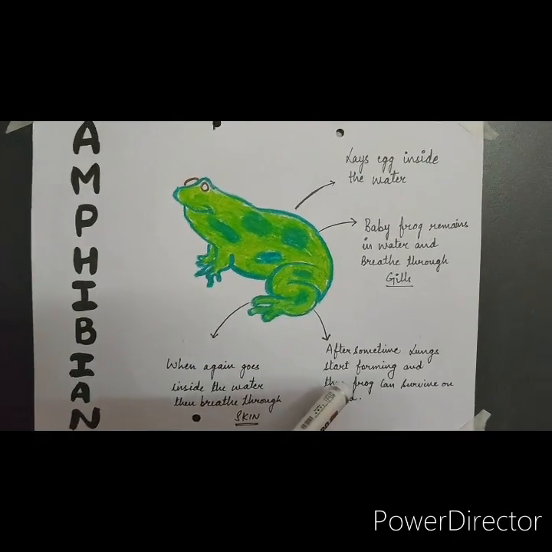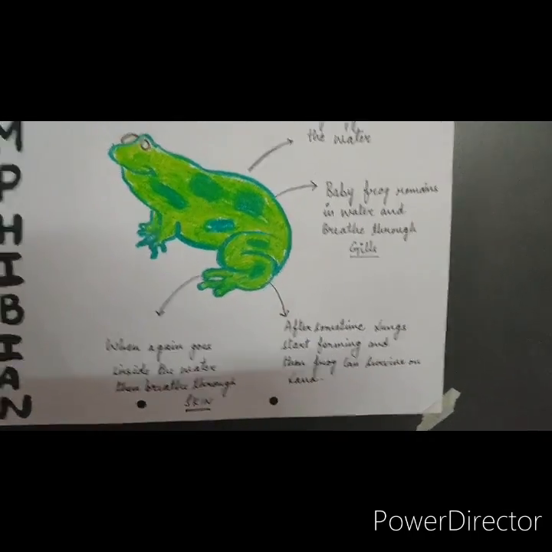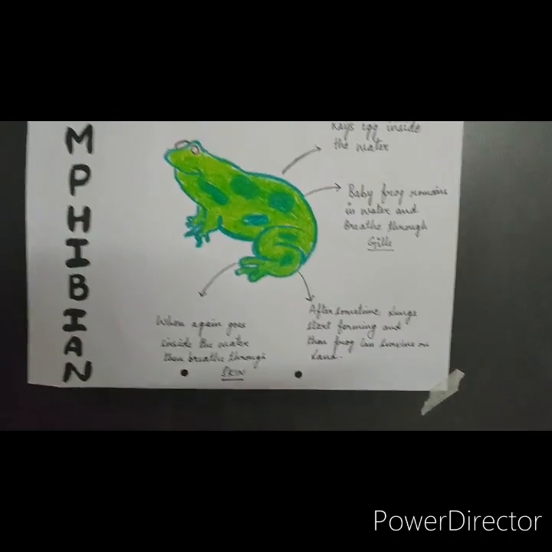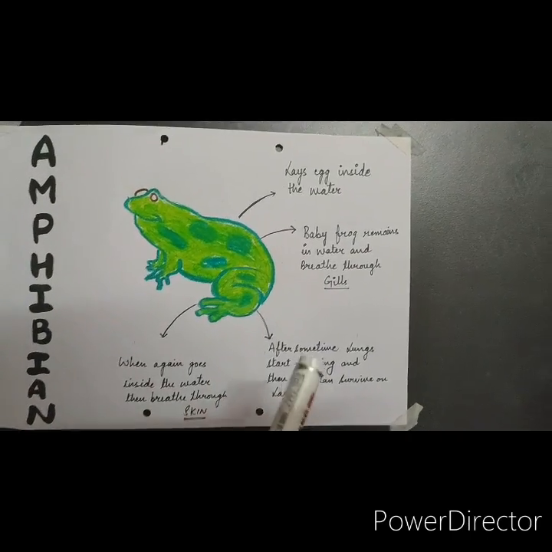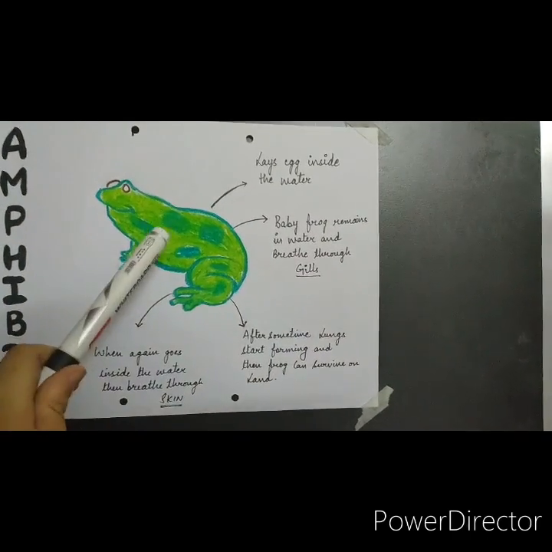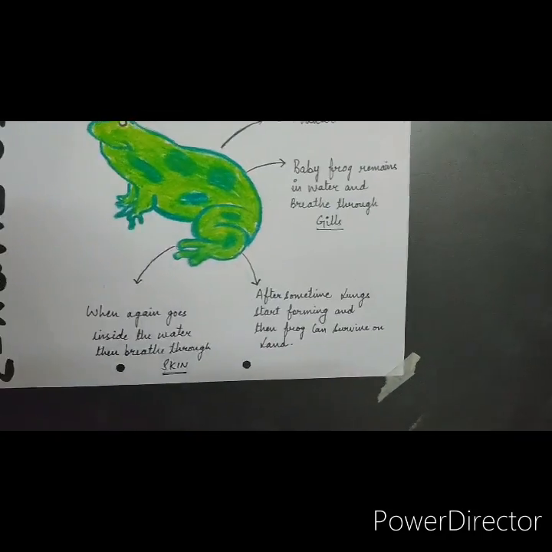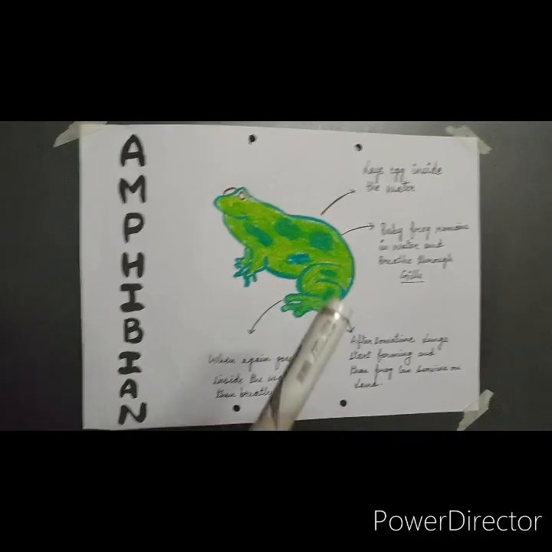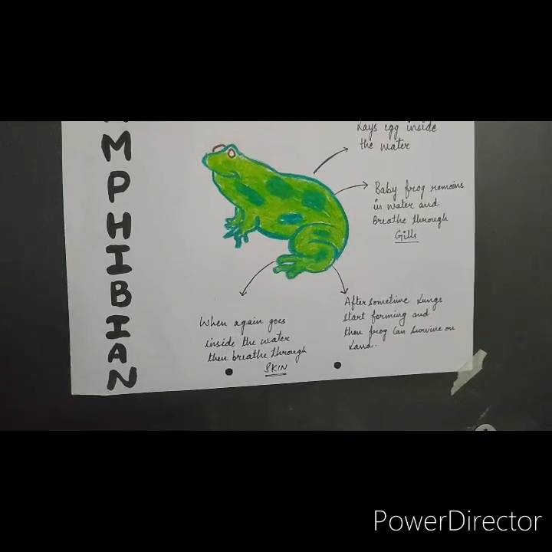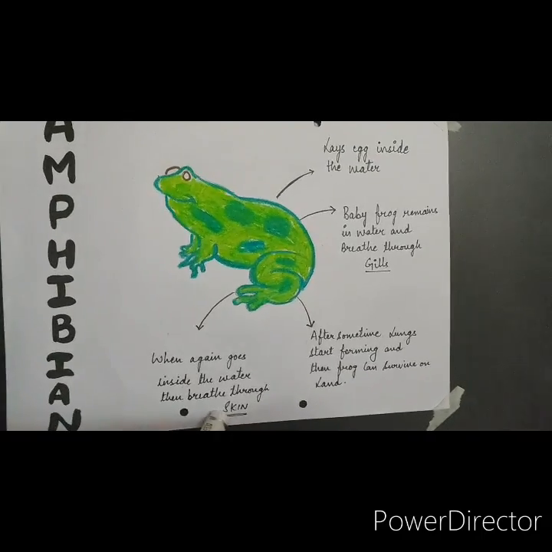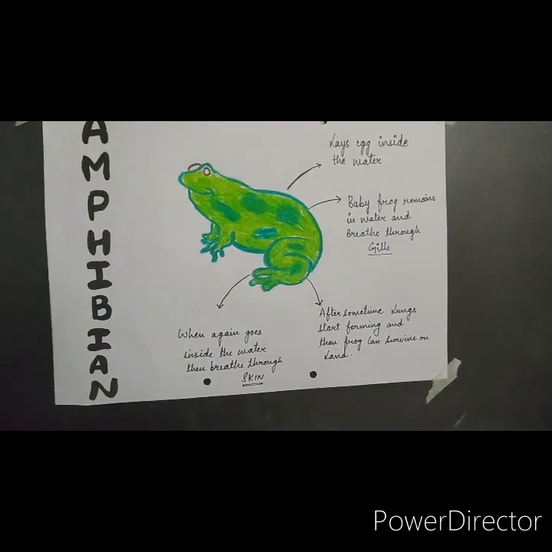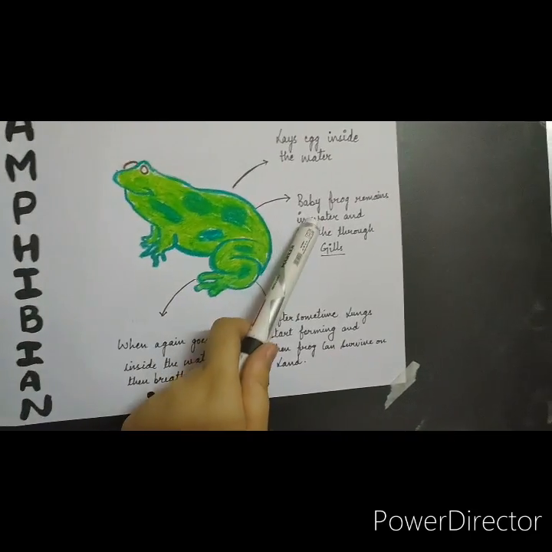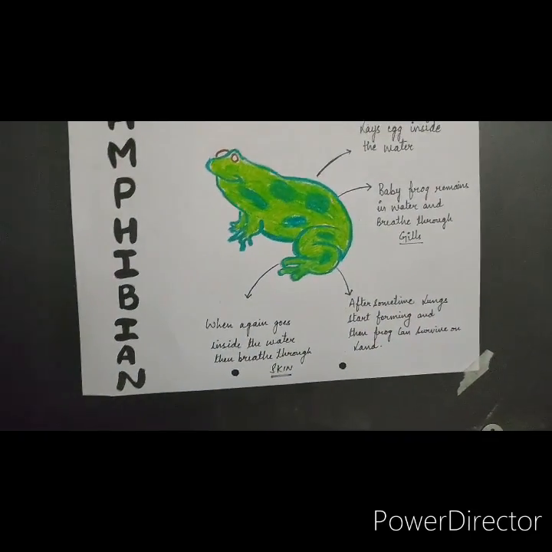But after some time, when lungs start forming, the frog can come on land and breathe air with the help of lungs. When the baby frog becomes an adult, it comes on land and breathes through lungs. Then when a frog needs to go inside the water again to lay eggs, it breathes through skin. So frogs or amphibians have three organs of breathing: gills, lungs and skin.